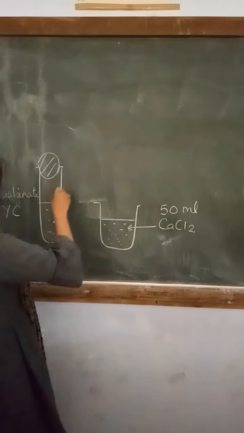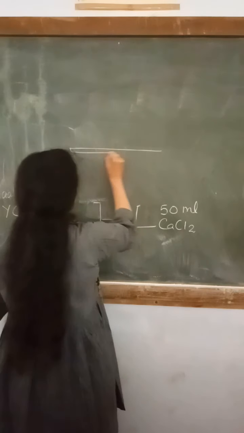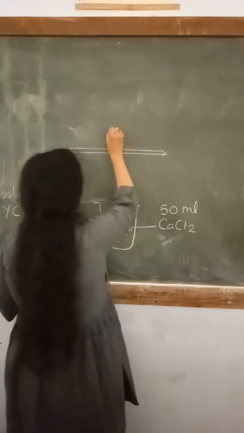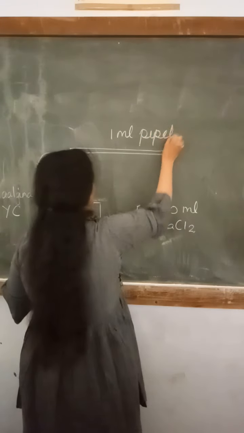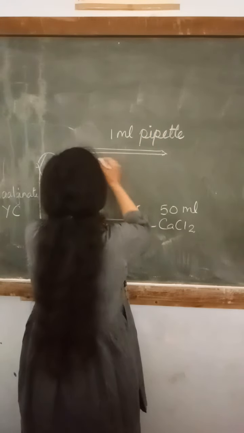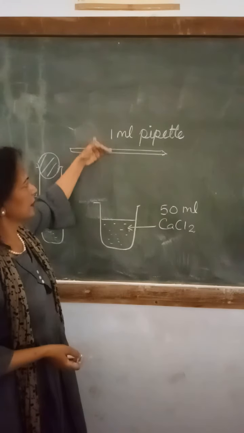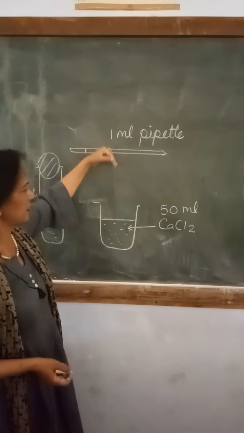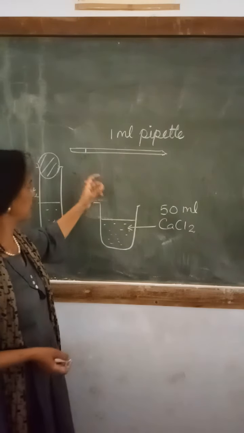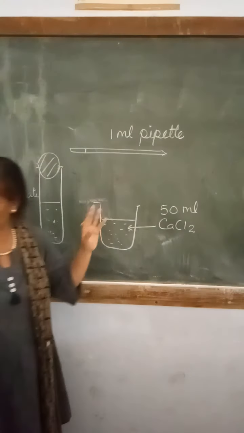Now with the help of a 1 ml pipette, we will fill this pipette up to 0, and then gradually we will keep this pipette in the center part of this beaker, and drop-wise we will add this sodium alginate solution, very gradually.